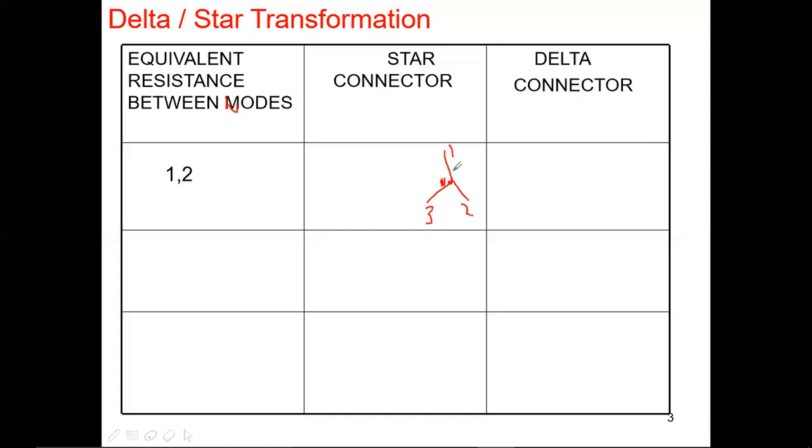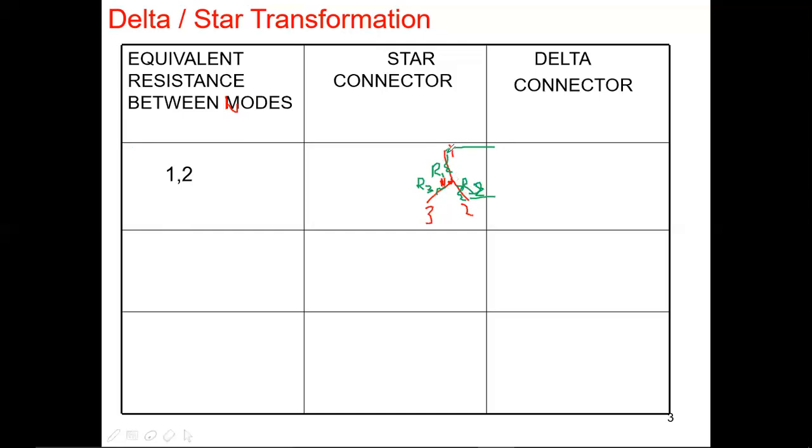In this 1, 2, 3 network, let me draw the equivalent resistance between 1 and 2. This is 1, this is 2. Terminal 1 has a resistance and 2 has a resistance. What is the name of the first resistance? R1. The second? R2. And the resistance on the third line? R3. There are three resistance values: R1, R2, R3.